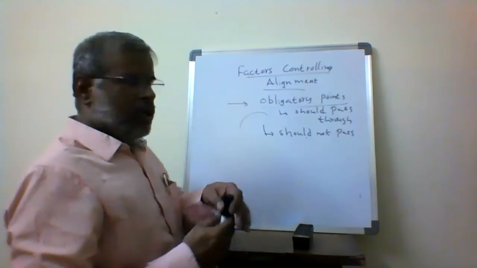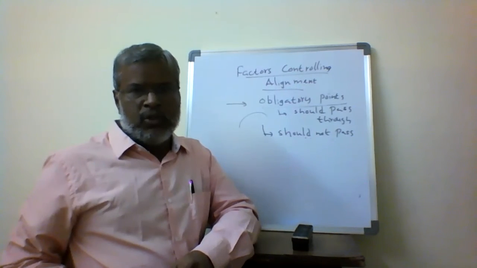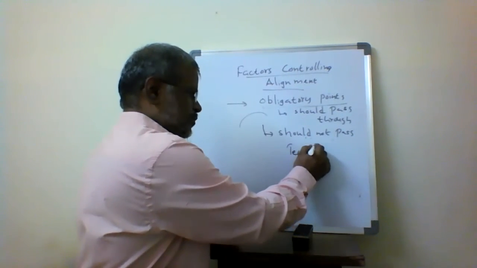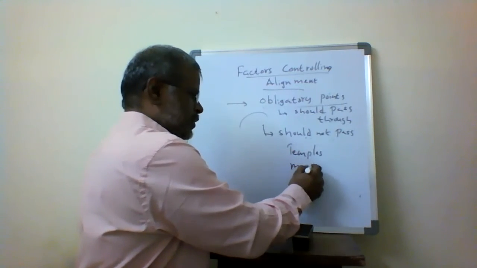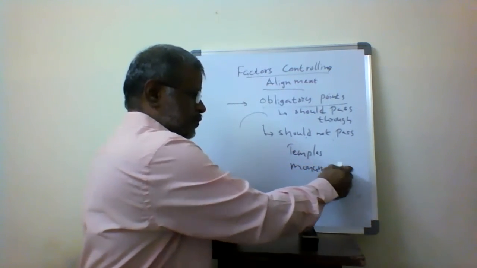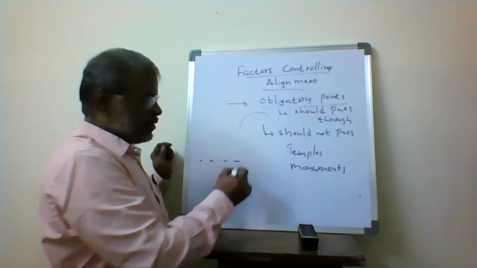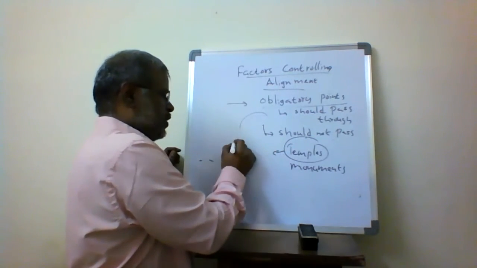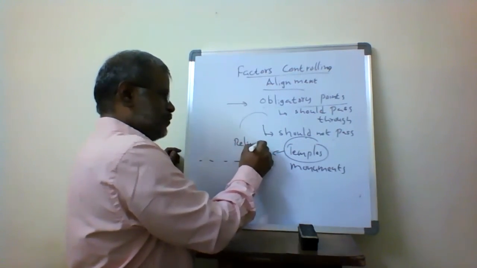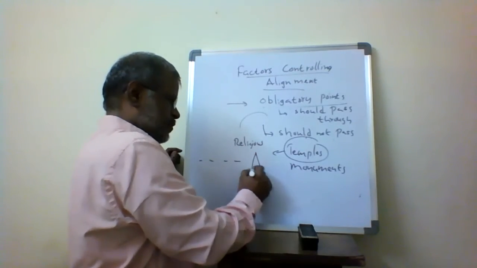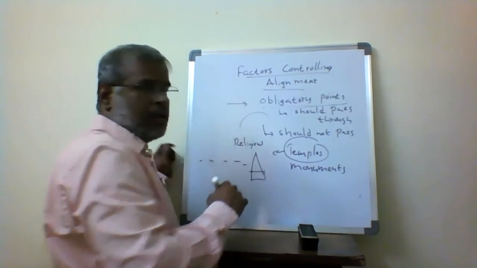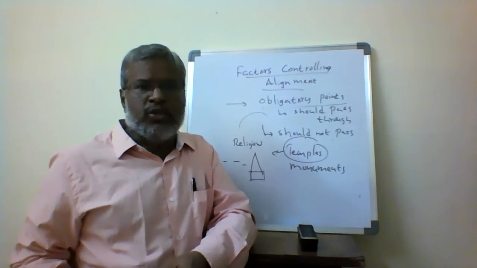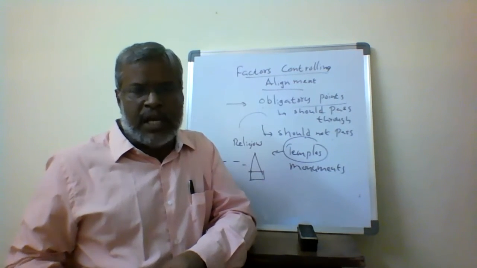Then there are points the alignment should not pass through. We can see that these are temples or monuments. So my alignment is going like this. Temples are religious places. Religious places like temples, mosques, or churches come across, then what I have to do is deviate.